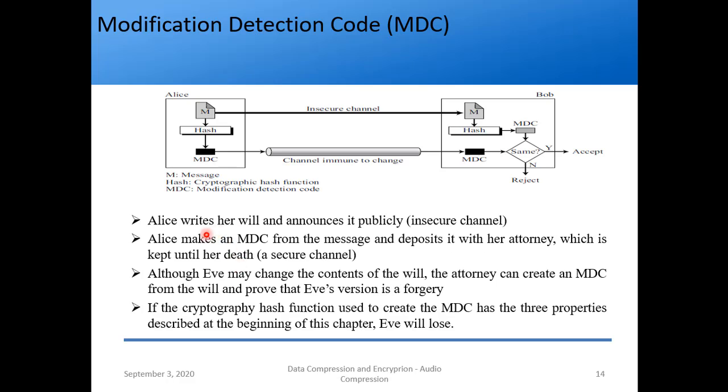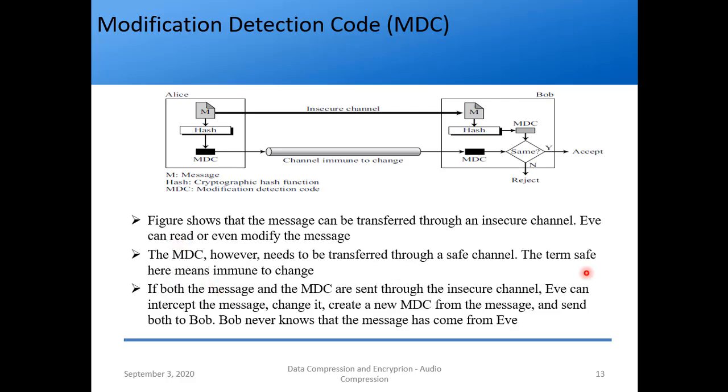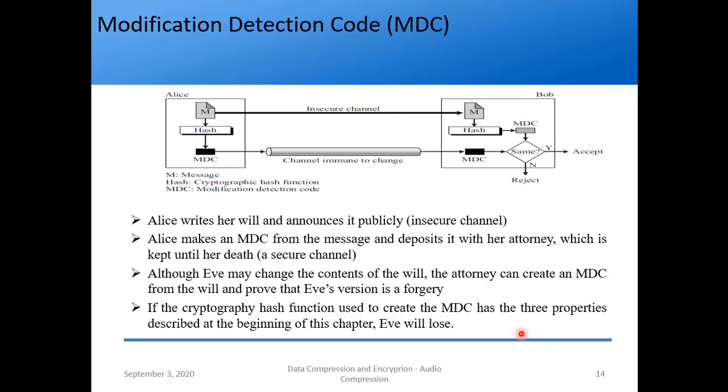Next, Alice writes a will and announces it publicly. This is the actual example we are taking now. The message is the will, written by Alice and sent to Bob through an insecure channel. Alice makes an MDC from the message and deposits it with her attorney. What we are trying to avoid is the problem that Bob never knows the message has not come from her, so we take a third party. The MDC is kept with the attorney until her death. So this acts like a secure channel.